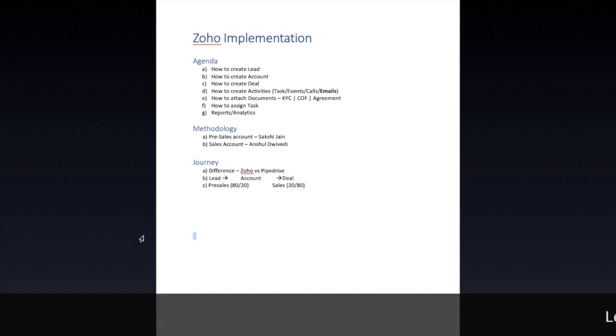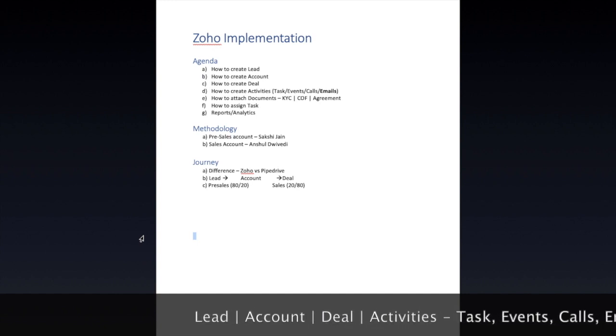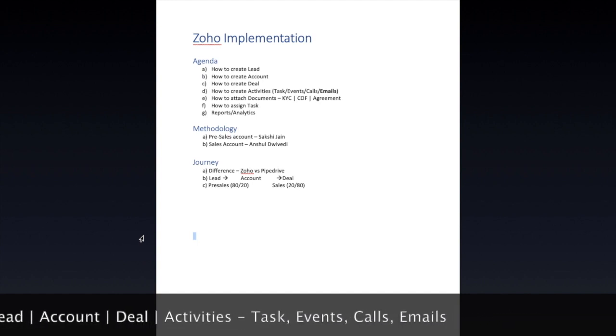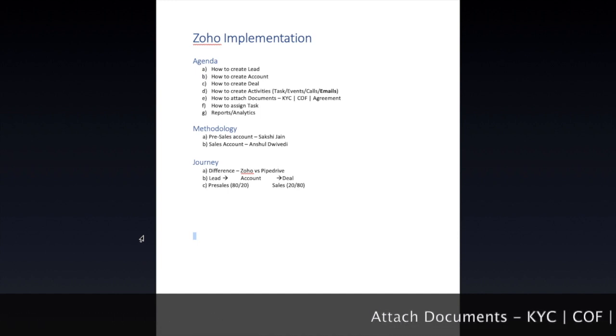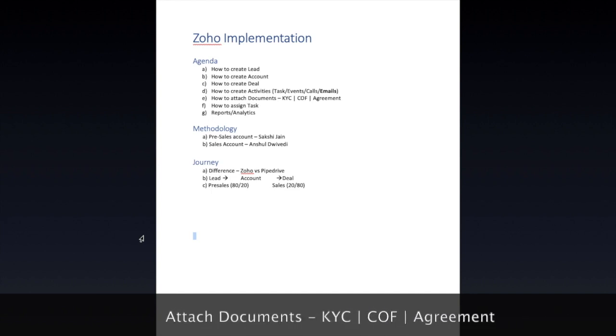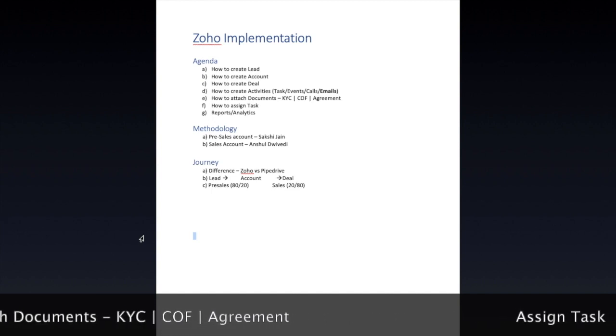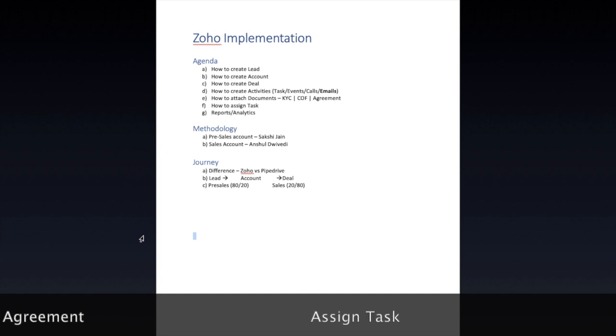Our agenda for this session would be how to create leads, accounts, deals, and activities, which include tasks, events, calls, and emails; how to attach different documents, that is KYC and COF agreement; how to assign tasks; and how to create and see reports.